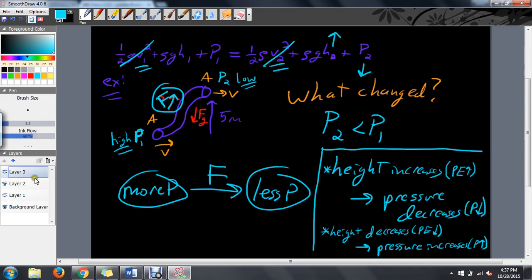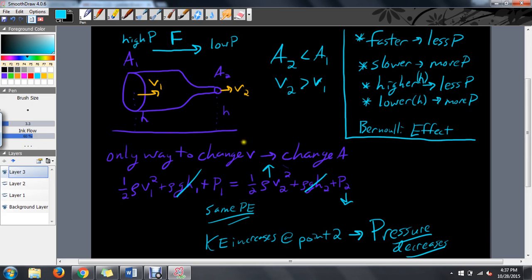It can, but the only way to change the velocity is to change the area. Isn't that cool? So instead, what we have is kinetic energy exchanging with pressure, or potential energy exchanging with pressure.